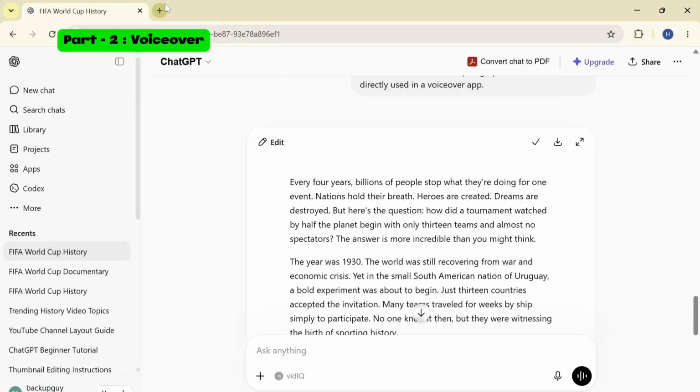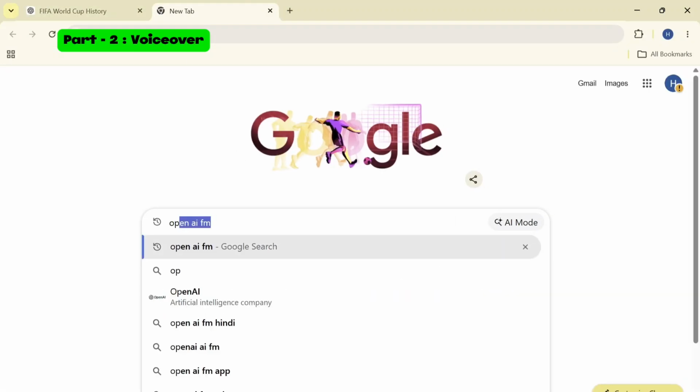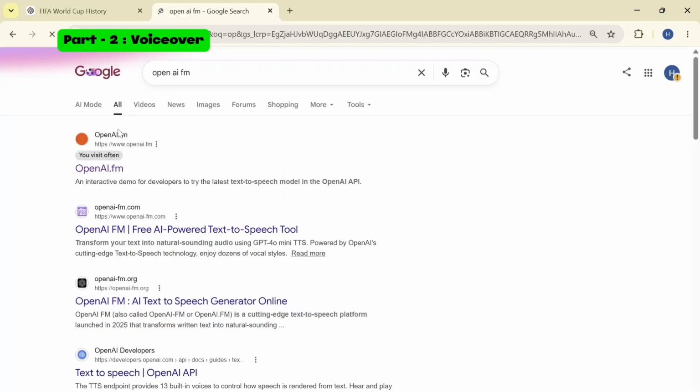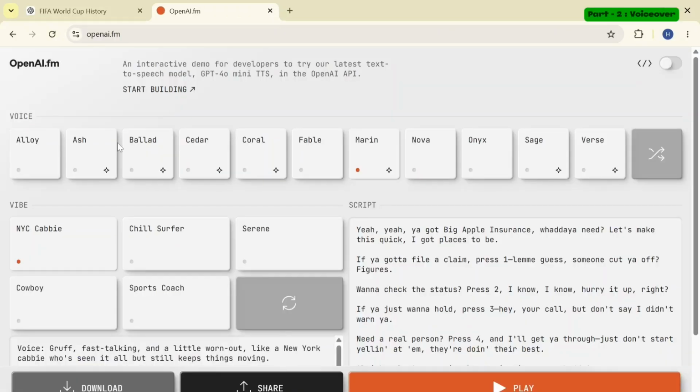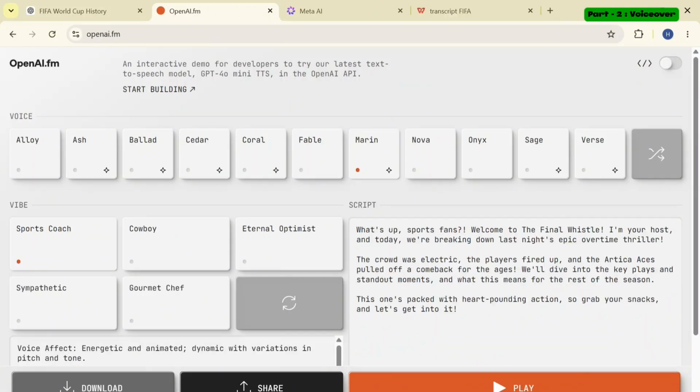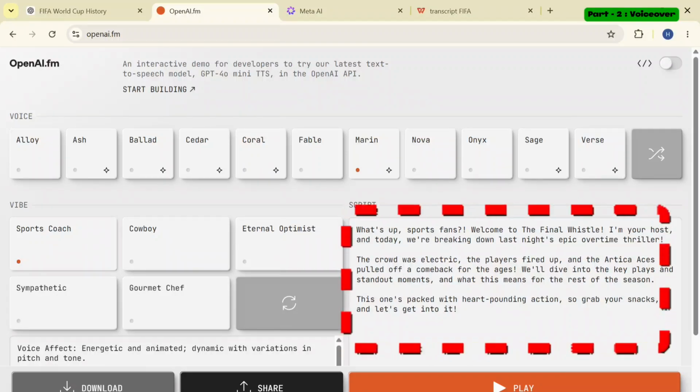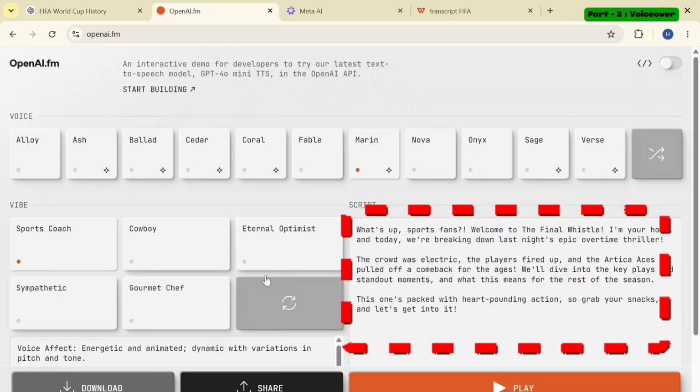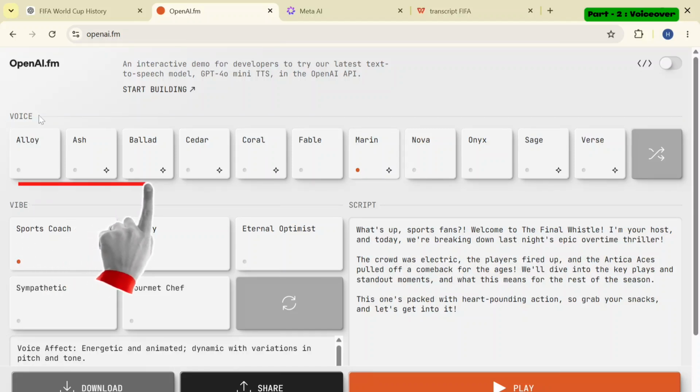For this, open a new web browser and search for an AI tool named OpenAI.fm. Open the first result and you will be taken directly to the website. It is a completely free platform and you can generate as many audios as you want. Just a quick orientation with the platform. On the right side, we have the script section where we'll paste our voiceover script, and on the left side, we have different options to choose from for customizing the audio according to our preferences.